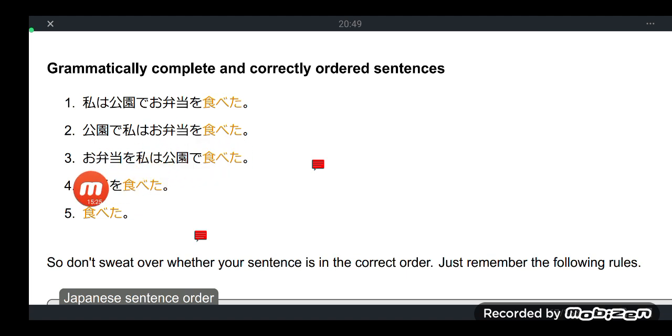Now, sentence number 3 is a bit confusing, but it probably ought to have a comma after the obento wo. In conversational form, this wo sounds like o. Obento wo, watashi wa kouen de tabeta.